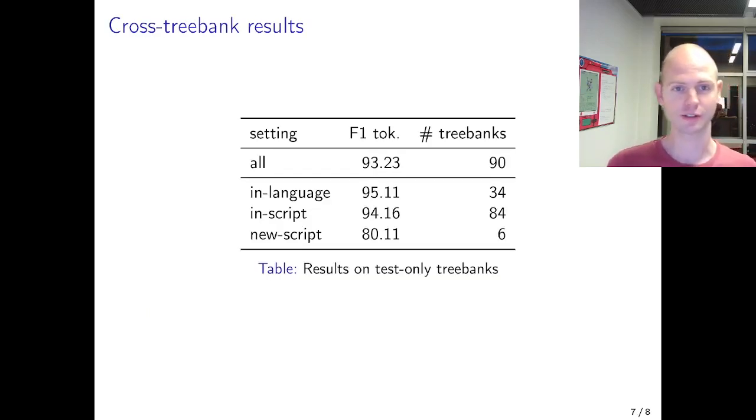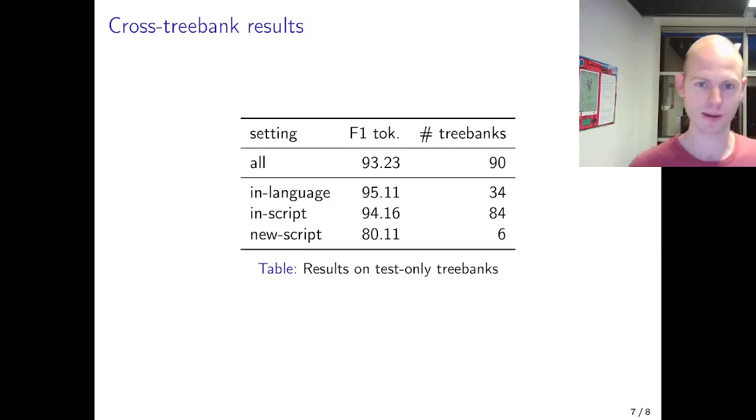Now if we look at the cross-treebank results, the scores are much lower. So just remember, here we were in the ranges above 98, and here on average we get 93. So we get a huge performance decrease, and even on in-language data sets we only reach 95. So this is a pretty large increase of error, and this shows that there can be inconsistencies, of course, but also there are cross-domain issues here. If we consider all the languages that have a data set available that's in the same script, performance is quite high. If we consider languages that are in a completely new script, performance really drops quite a lot. This is of course because it's too distant from the things that the model has seen before.